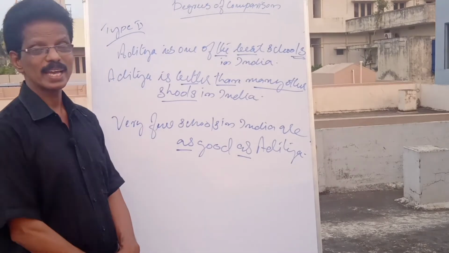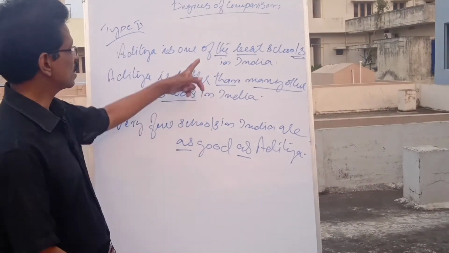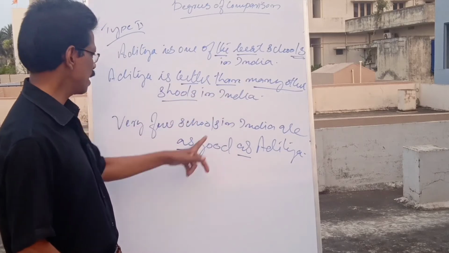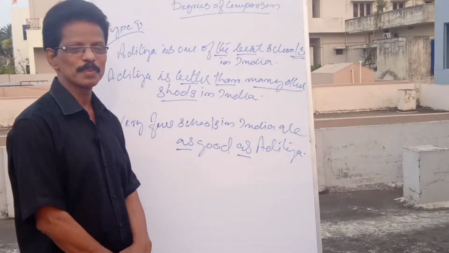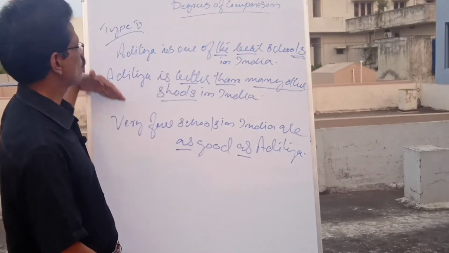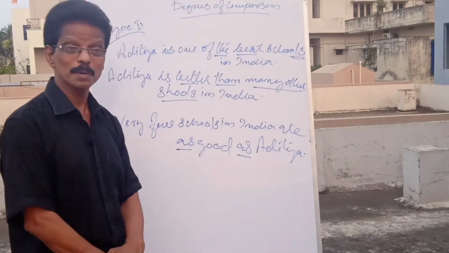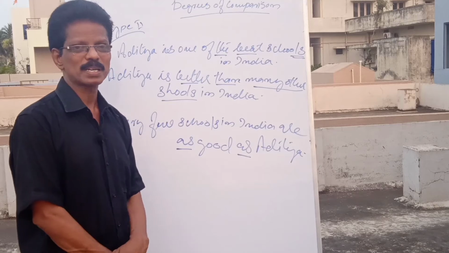You can say any example in this way. Remember: the best, better than, as good as. The word of comparison is the same. It is maintained, but with one of plus superlative, it is not the best or the most, but one among.